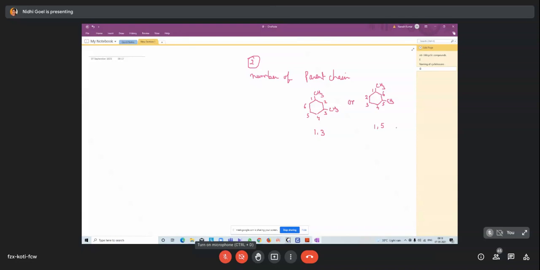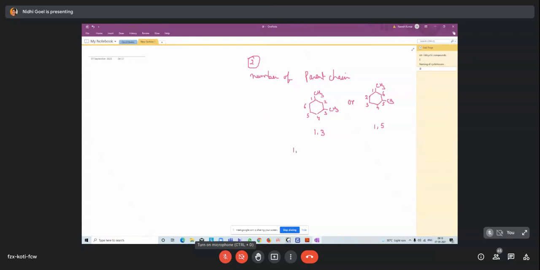Start numbering from the first point of attachment, the carbon with a substituent on the ring, and then proceed to the second substituent.